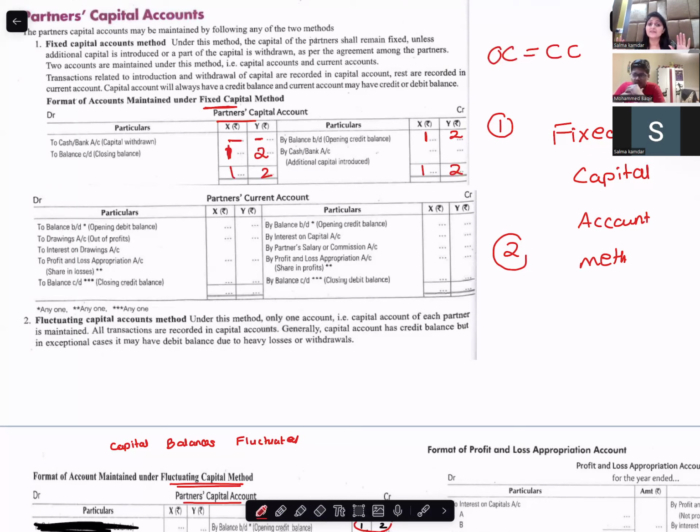Which method? Fixed capital method. In the fixed capital method, you make two accounts for partners' capital. One is the partner's capital account. One is the partner's current account. The current account will have their own balances. Interest on capital, salary, and share of profit will come in the current account.